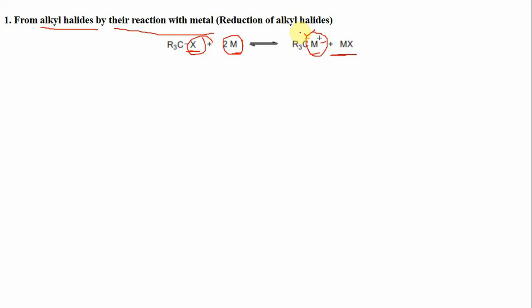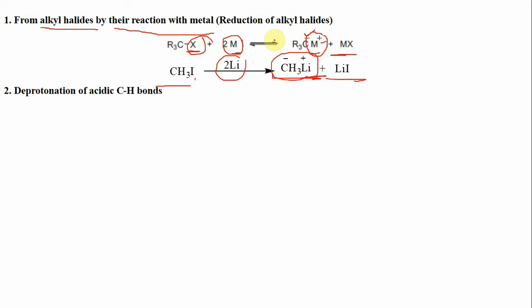Now these compounds are also known as organometallic compounds. For example, when you treat methyl iodide with lithium metal, the lithium replaces the iodine as iodide ion to give lithium iodide, and this gives a methyl lithium compound. Now in methyl lithium, the lithium metal carries a positive charge while this carbon carries a partial negative charge. So this gives a carbanion.